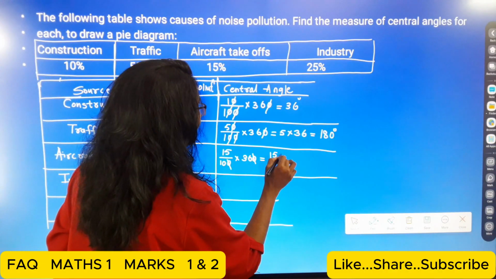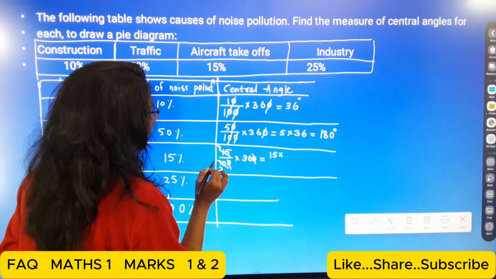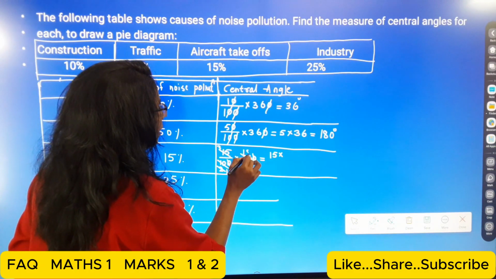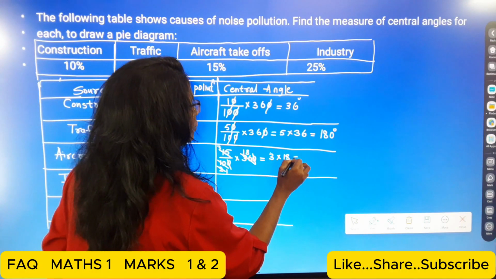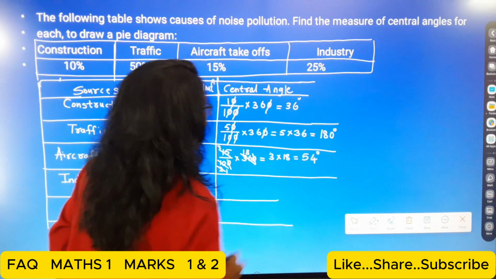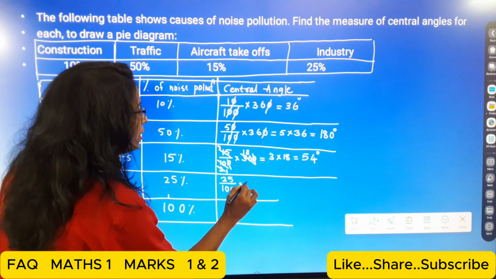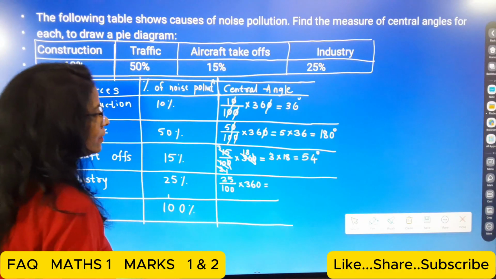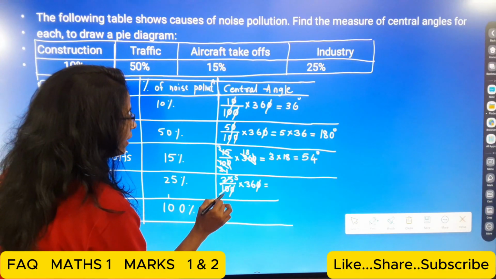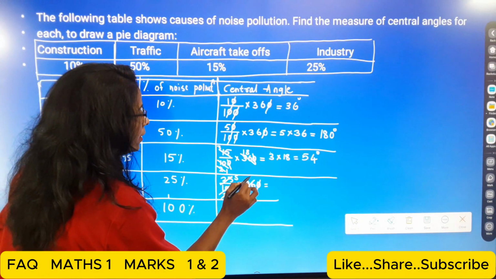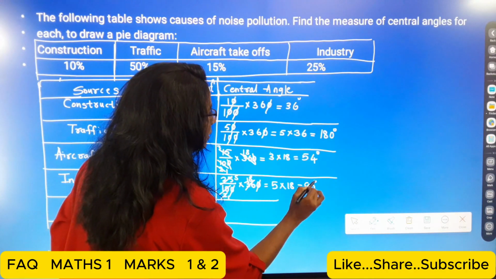Now 15 multiply, 5 3s are 15, 5 2s are 10, 2 1s are 18. So here, 3 multiply 18. So that means 54 degrees. And then 25 upon 100 multiply 360. So 5 5s are 25, 5 2s are 10, 2 1s are 18. So 5 multiply 18. So that means 90 degrees.